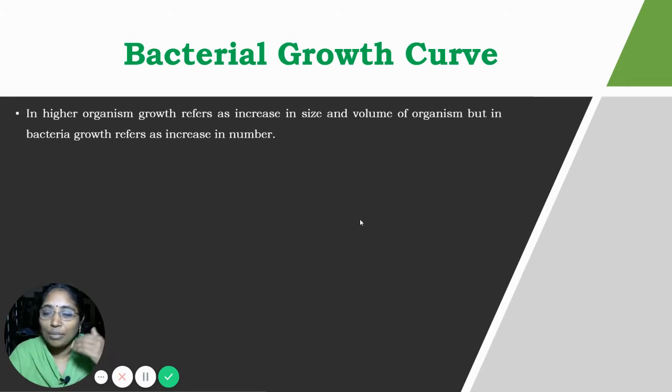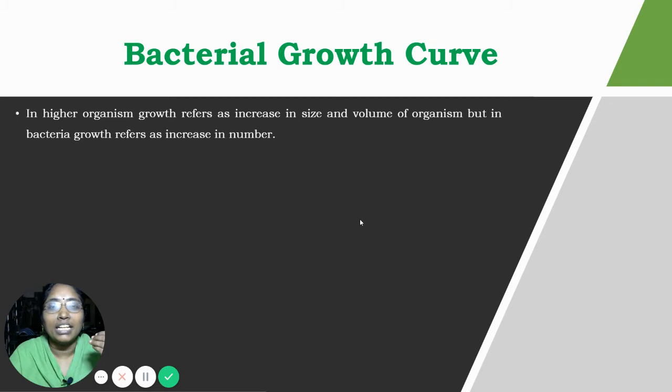But when we come to bacteria, growth does not refer to the increase in size or volume of the organism. In the bacterial growth curve, it refers to the increase in their number.